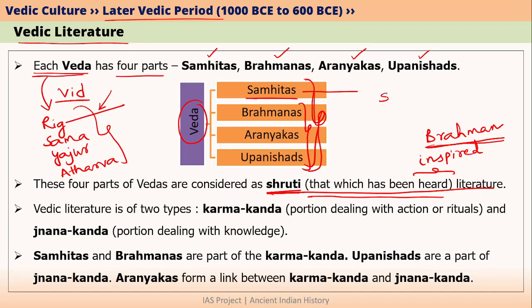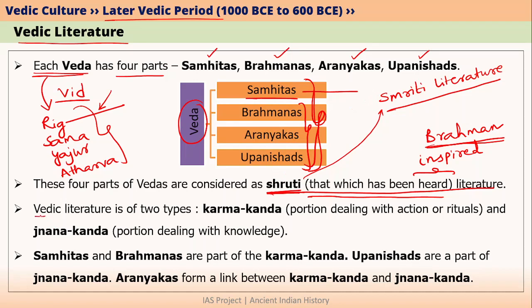We also have what is known as Smriti literature. We will talk more about Smriti literature at the end of this video. But for now, just remember that there are two kinds of literature in Hinduism: Shruti literature and Smriti literature. And the Vedic literature is Shruti literature. It is not Smriti literature.